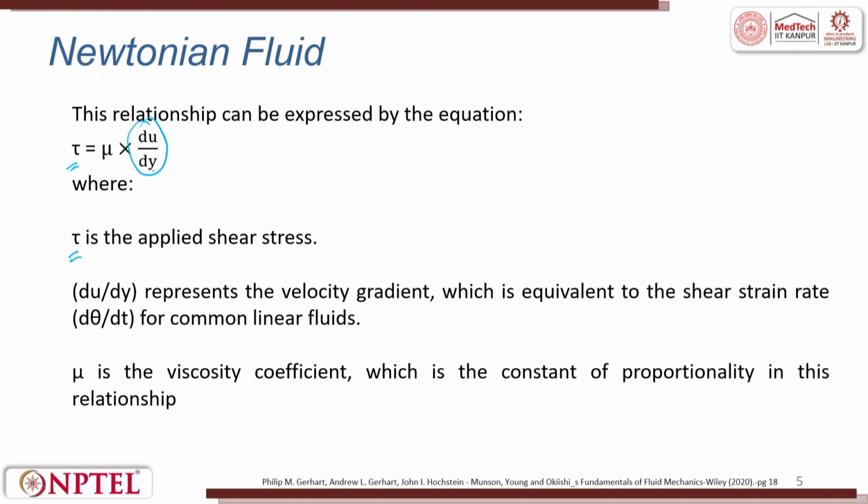Du by dy represents the velocity gradient. From here, this is dy, and from here to here there is delta u. These are gradients. This is nothing but the velocity gradient,